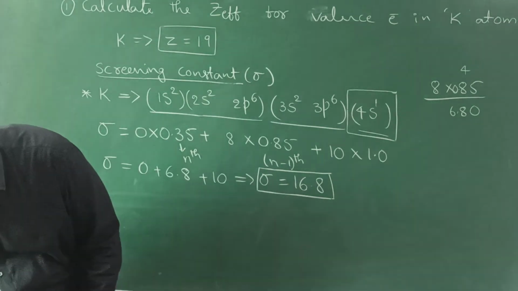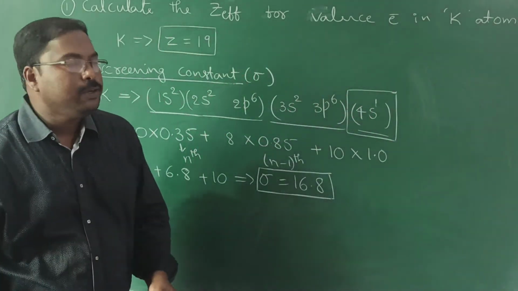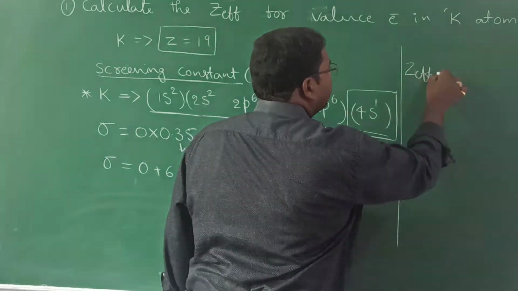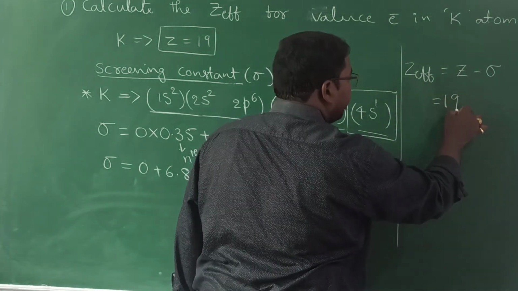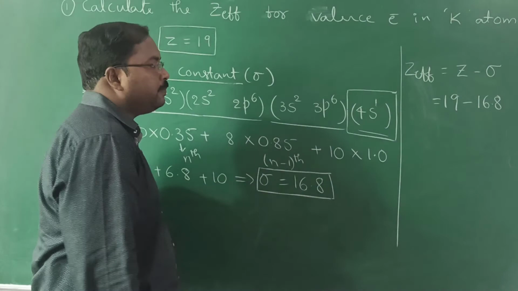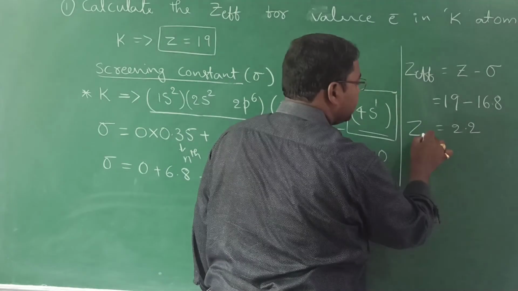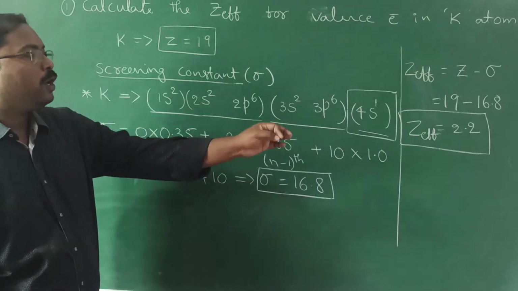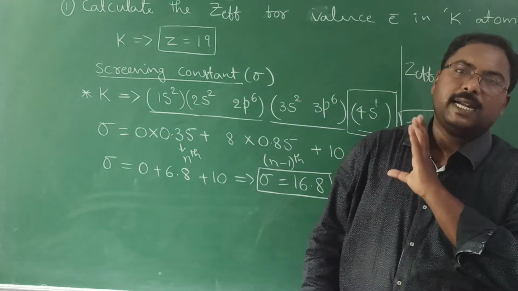But what they are asking in the question is not the screening constant, they are asking for the Z effective value, the effective nuclear charge. The formula: Z effective is equal to atomic number minus screening constant. Atomic number is 19. Screening constant we calculated as 16.8. So 19 minus 16.8 gives 2.2, the Z effective value for the valence electron in potassium.